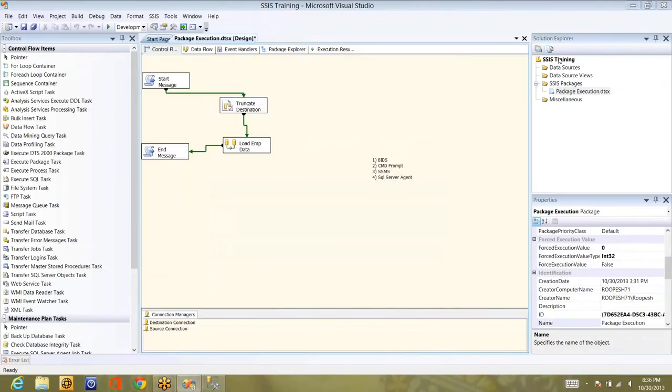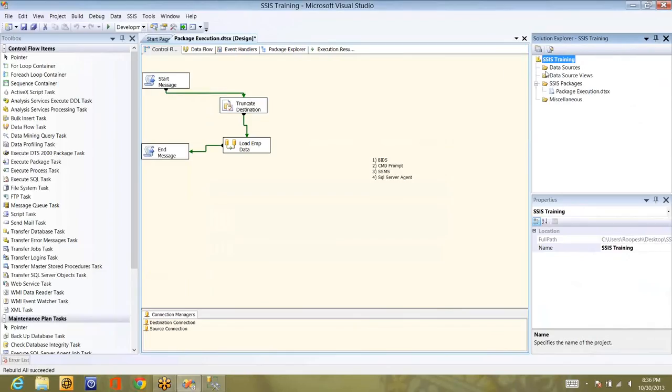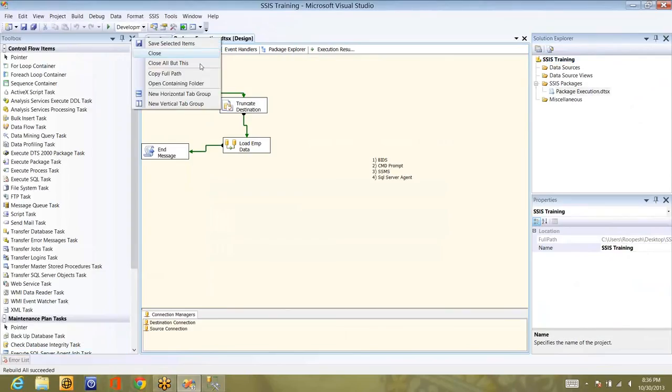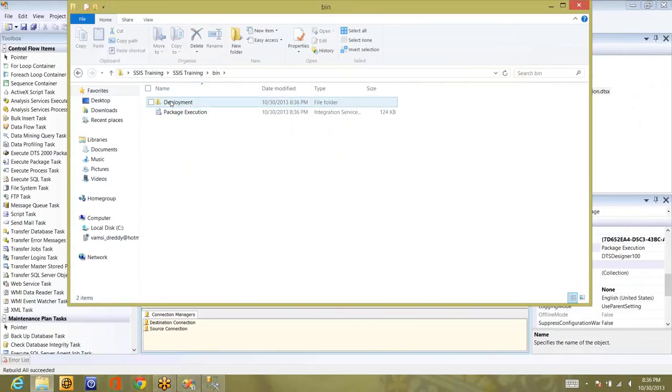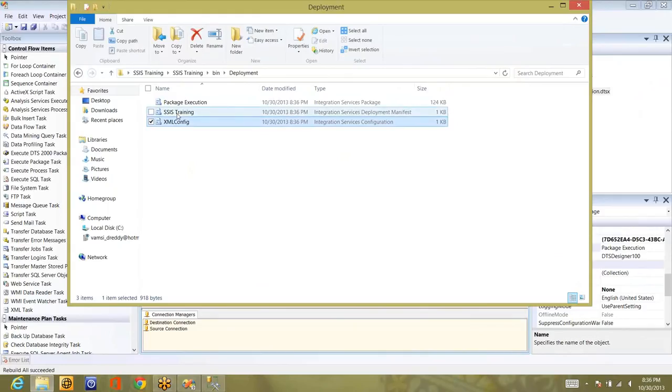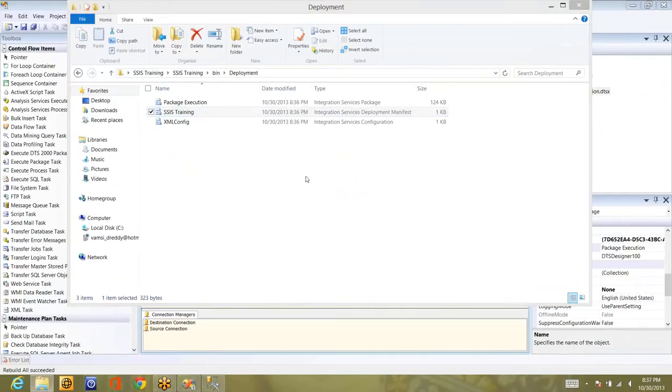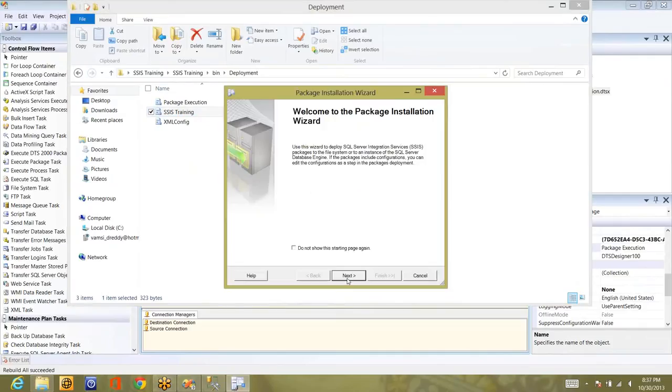Let me rebuild it. I've set the deployment utility, create deployment utility, to true, and it is rebuilt. All succeeded. Let me go to the folder and check the bin folder and the deployment folder in there. You can see the XML configuration file is copied, and this is the SSIS training manifest file, and this is the package. Let me run the manifest file here. Click on next. I'll deploy it to SQL Server.